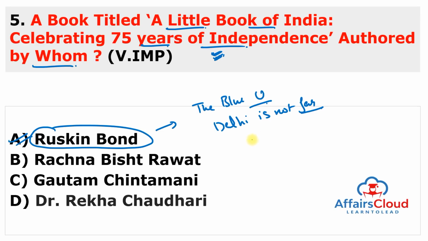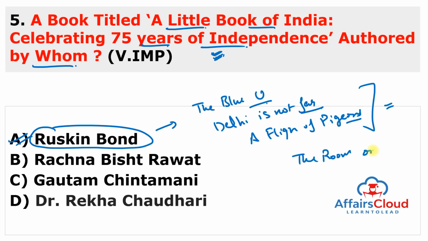A Flight of Pigeons. This book is again very famous. And The Night Train at Deoli, but this is not very famous. But you can also remember the very first book of the Ruskin Bond, The Room on the Roof. This book asked in so many exams. The Room on the Roof is written by Ruskin Bond.